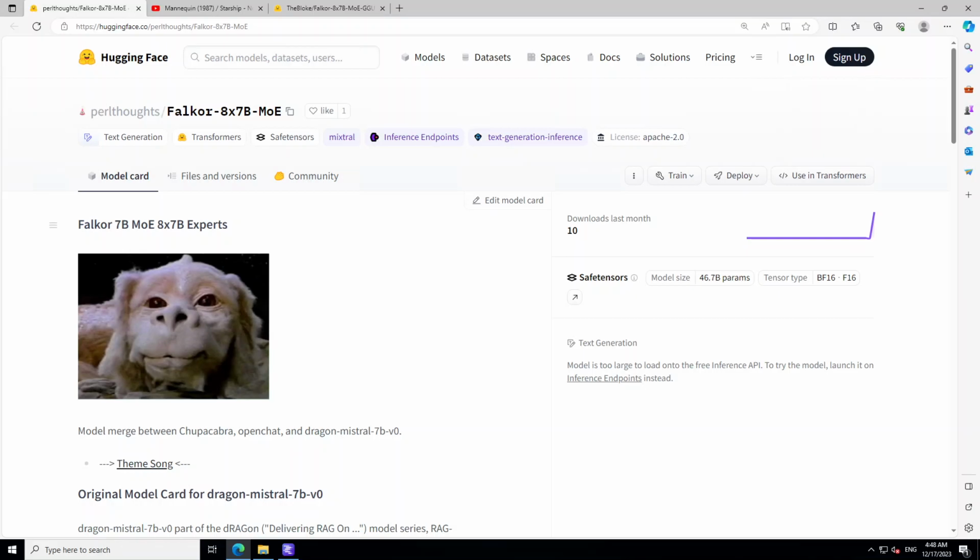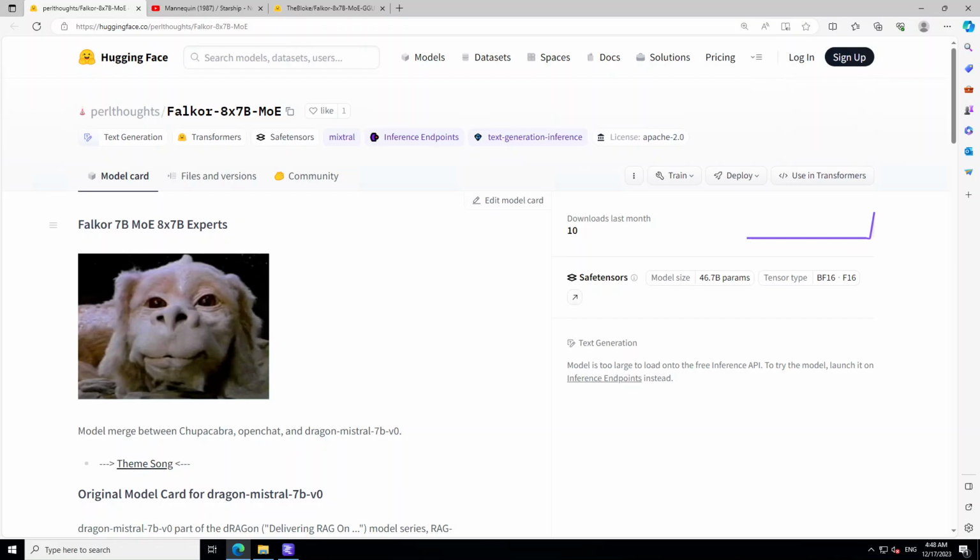For example, in Mixtral, there are 8 expert subnetworks. That is why it is called 8 into 7 billion, and 7 billion is the parameter count. Again, in this Falkor 8 into 7 billion, we have 7 billion parameters, and it has 8 expert subnetworks.